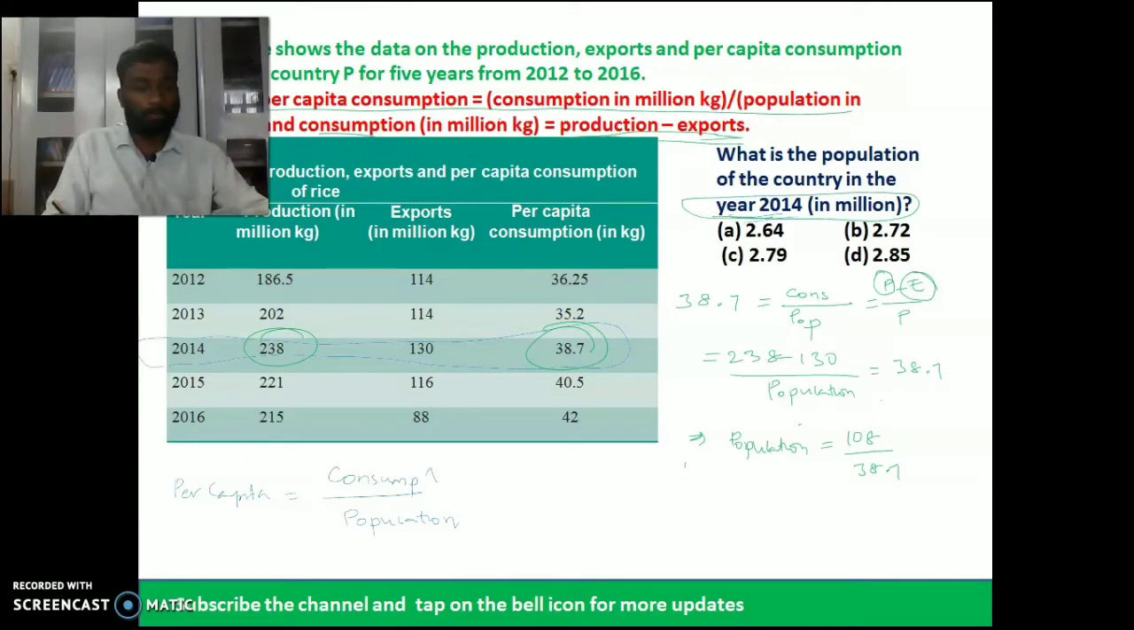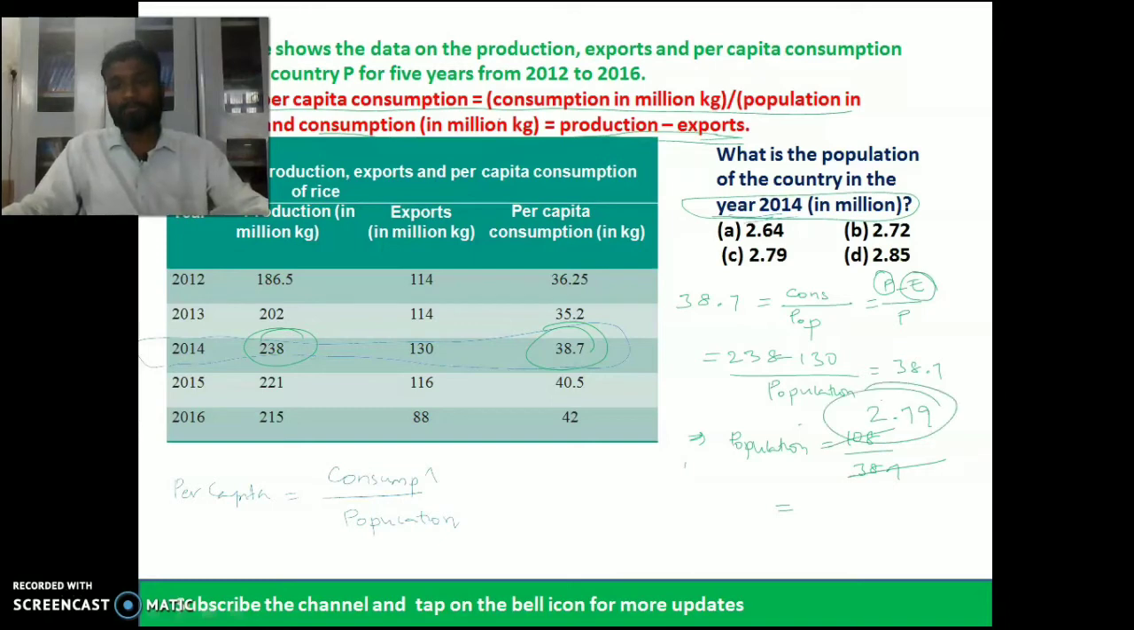Divided by 38.7, we are getting 2.79. So the population is 2.79 million. So option C is the right answer. I guess you understood, right? Moving to the next question.